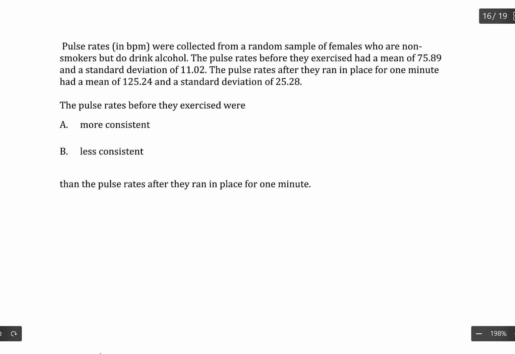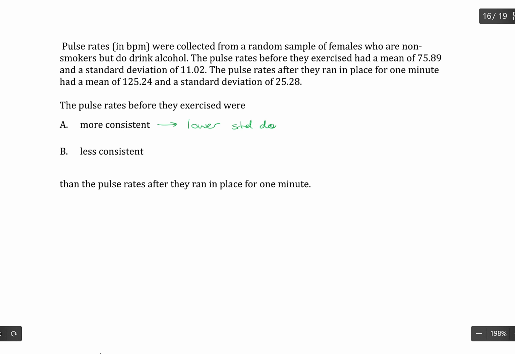So consistency, let's talk about what that means. If we have data that is consistent, consistency means the same things happening over and over again. So if you're more consistent, then you have more data items that are close together, which means you would have a lower standard deviation.